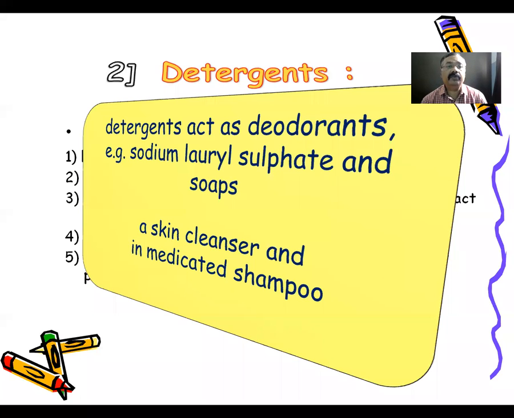Also, they are effective in hard water. So this sodium lauryl phosphate is also used as a skin cleanser and also as a medicated shampoo.